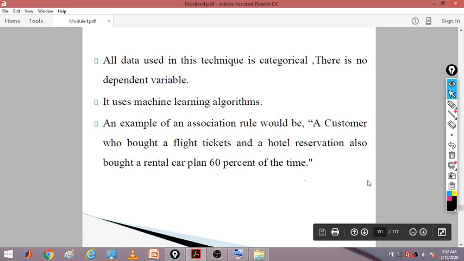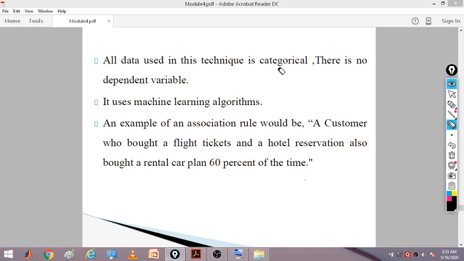All the data used here is categorical. No numerical data will be used in this case. We will be using only the categorical data here. You have seen in regression that the drawback was that it uses only numerical data, it cannot use categorical data. Here we are using only categorical data.